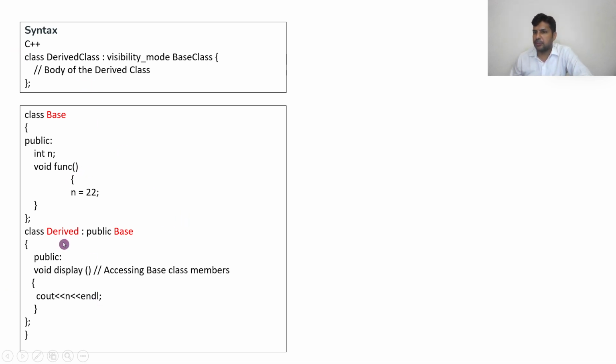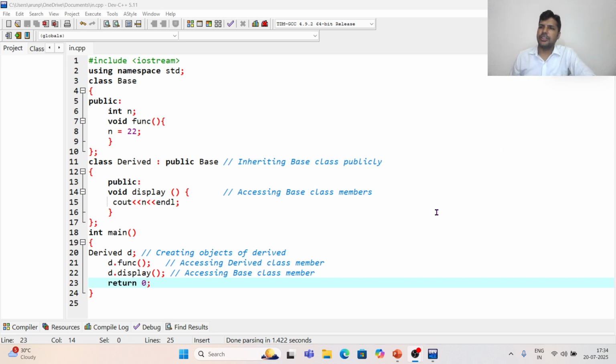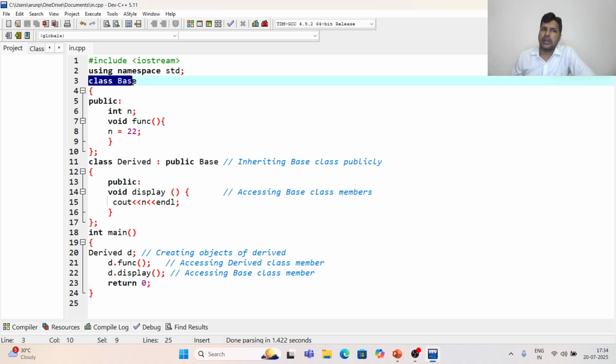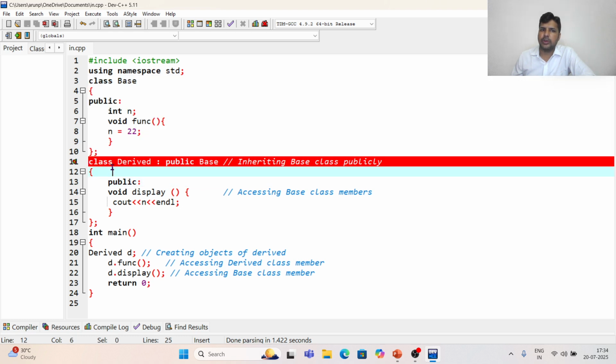I have taken the same example, so let us run the program and see. Now we are in Dev C++, and you can see the program. I have taken a class base and a class derived. You can also name them A and B if you want.